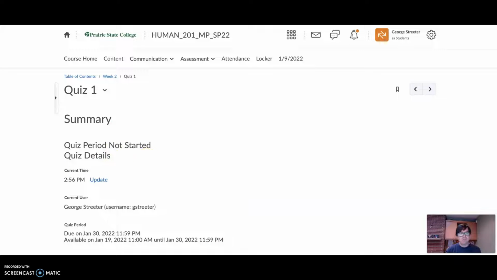Once you enter the quiz portal, it'll give you a prompt to start the quiz. You answer the multiple choice questions, and then you click submit. And again, you can see your score immediately. And if you're not happy with your score, you can take it again. There won't be a quiz every week, and I'll announce the quizzes at least a week before they're due.